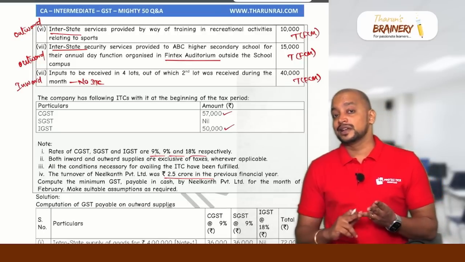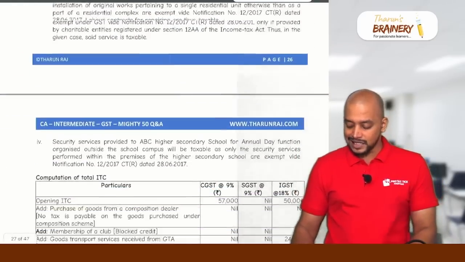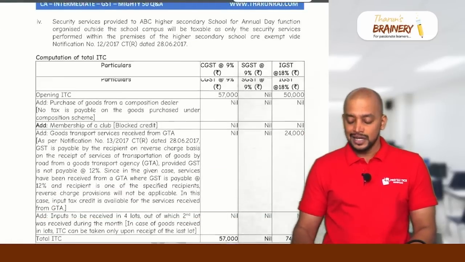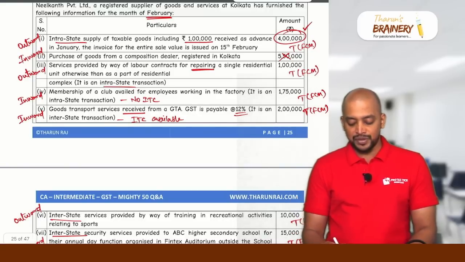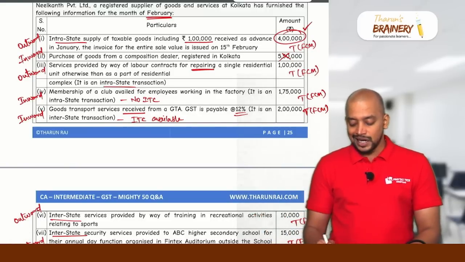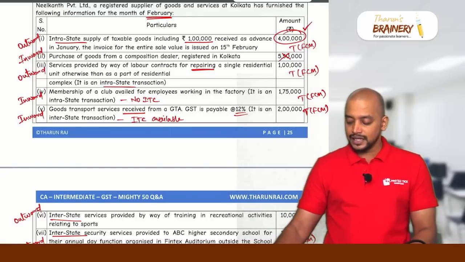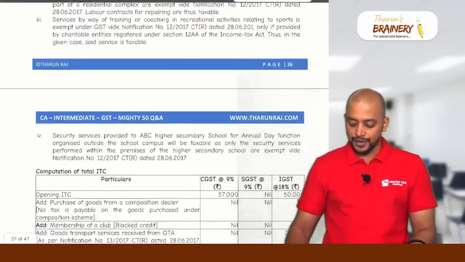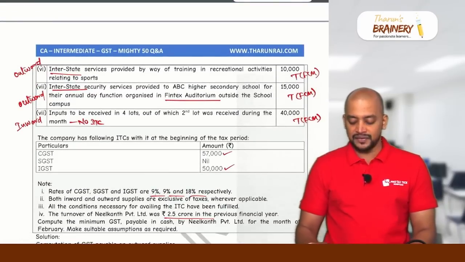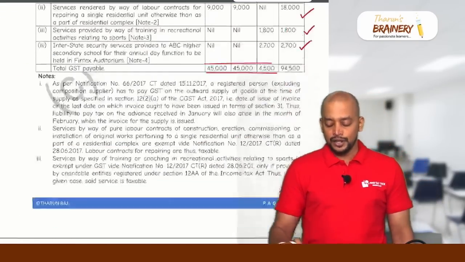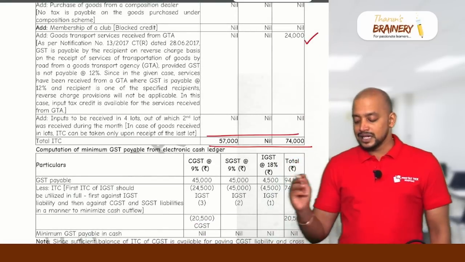So then statement 3, computation of ITC. Opening balance CGST 57, IGST 50. Then next, first inward supply, no GST. And next inward supply, membership, no ITC. Next GTA, we can take 12%, and that too it is interstate, which means 2 lakhs into 12%, 24,000. So after the opening balance, 24,000. Any other inward supply? The last inward supply is there, but ITC is not available, so we cannot take it. So the ITC is CGST 57, SGST nil, IGST 74.